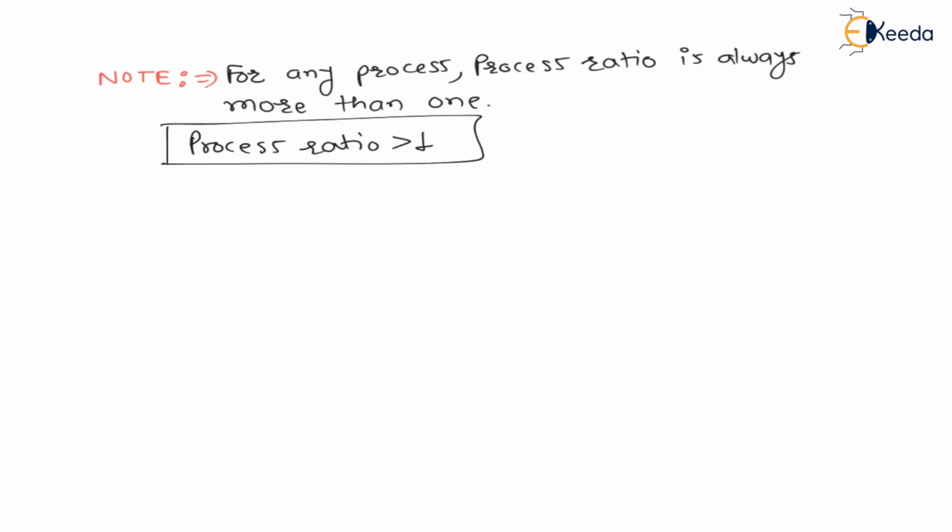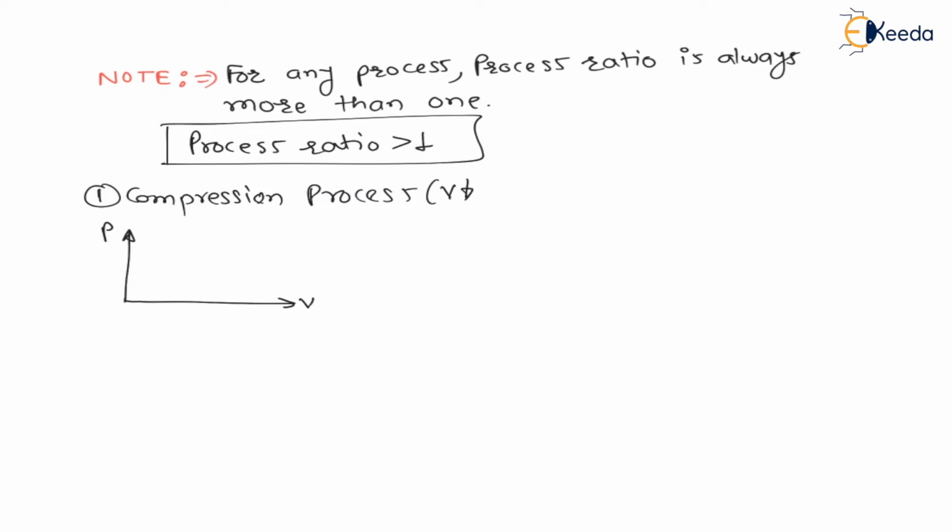Let us say there is a compression process. Now during the compression process, if I draw the pressure versus volume diagram, definitely the volume will decrease. Compression means volume will decrease, and definitely pressure is increasing, and as pressure is increasing, temperature is definitely increasing.